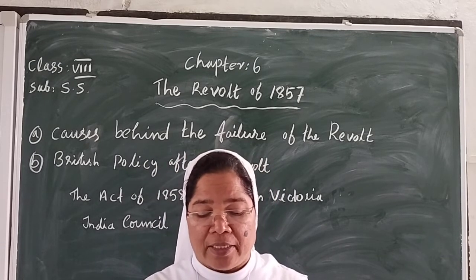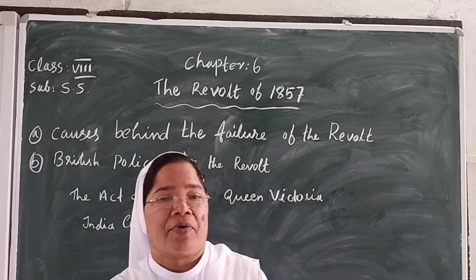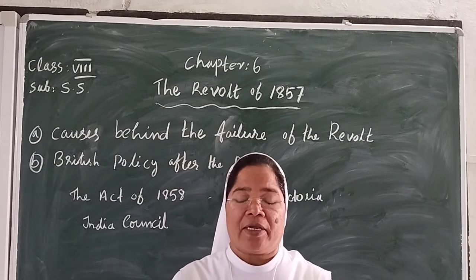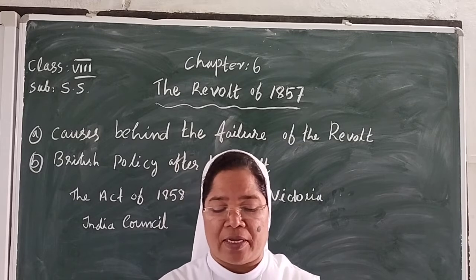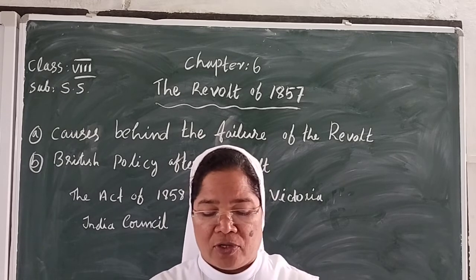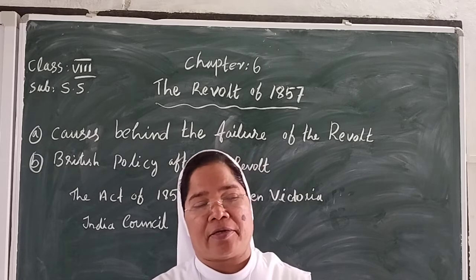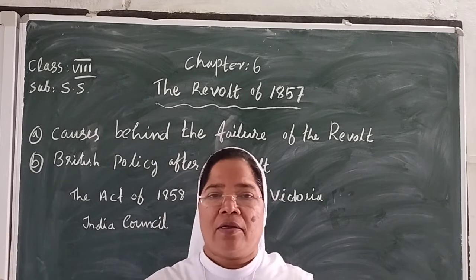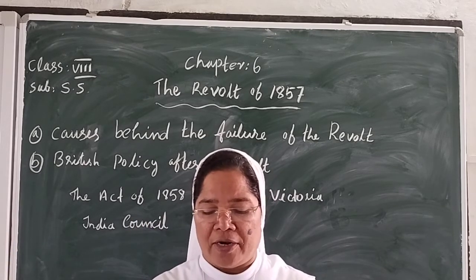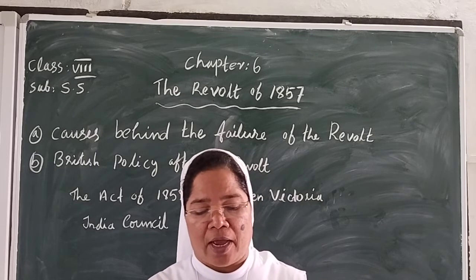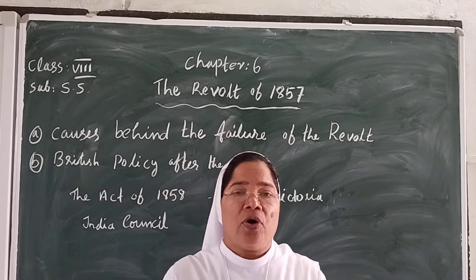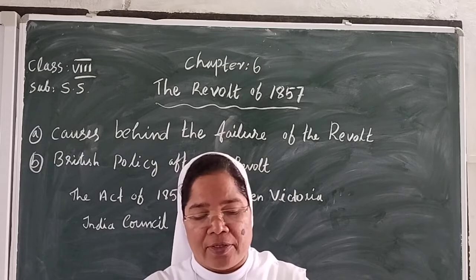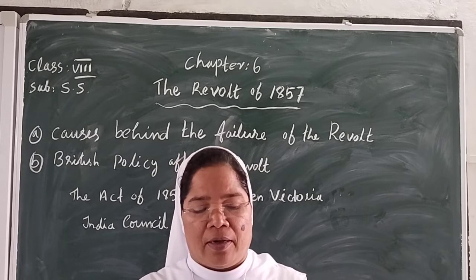Then the third point: the leadership of the movement was weak. Most of the leaders fought to liberate their own territory only, not going to other states. There was no national leader to coordinate the movement and give it purpose and direction. So this was also a reason for the failure of the revolt.